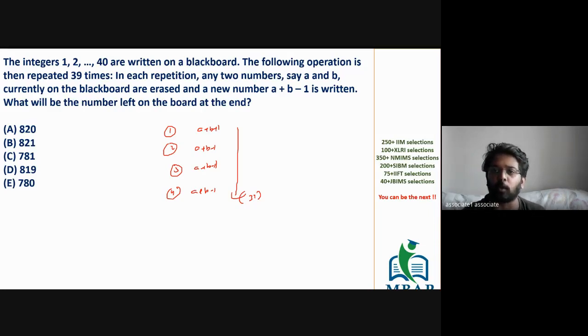Yes, I hope you got the question. The question has the same logic, but instead of doing a plus b minus 1 at every step, you are doing alternative steps. First step, you are adding a plus b plus 1. Second step, a plus b minus 1. Next, a plus b plus 1, a plus b minus 1. Every alternate step is either plus 1 or minus 1. The question is, what is going to be the final value which is going to remain in the end?